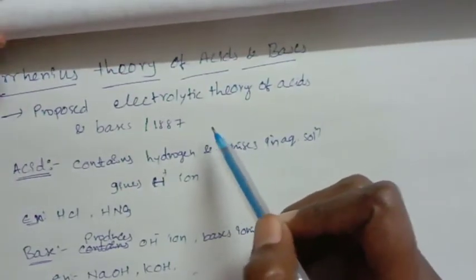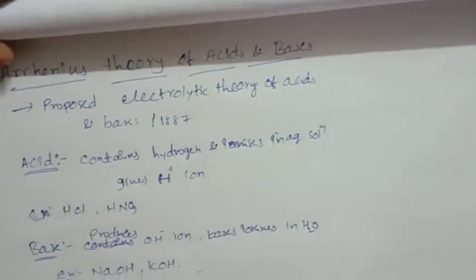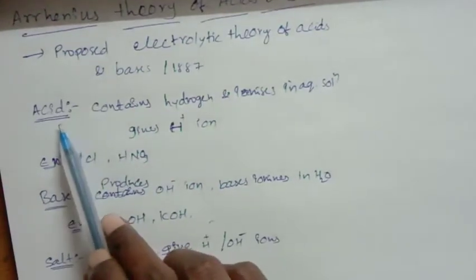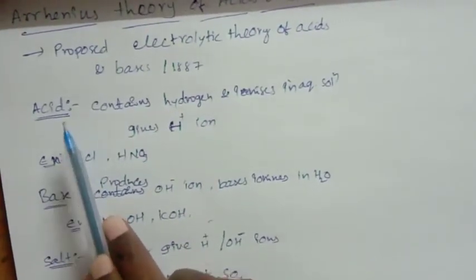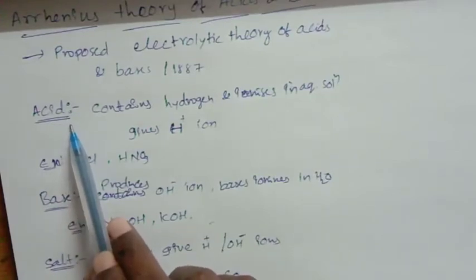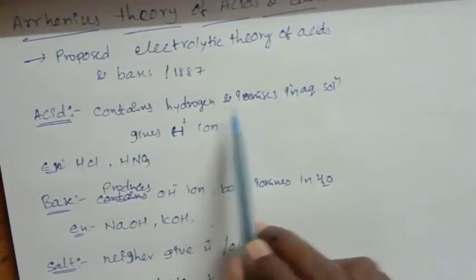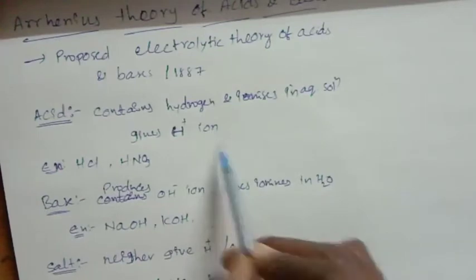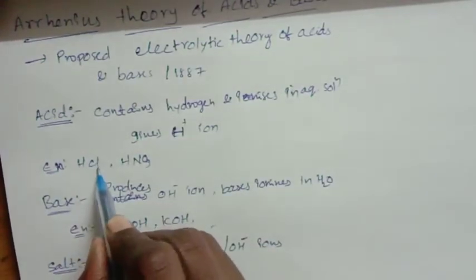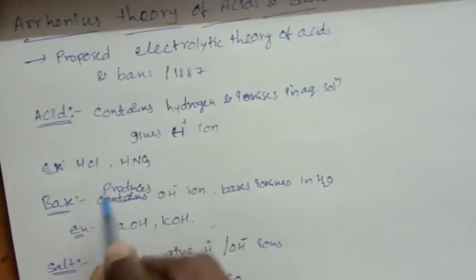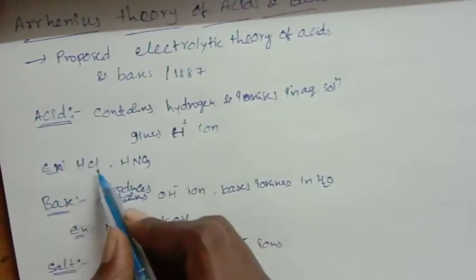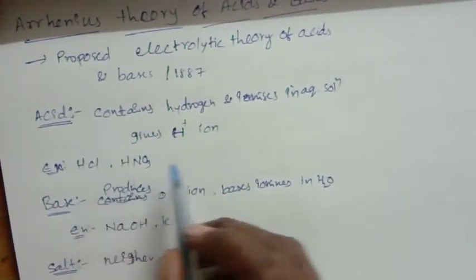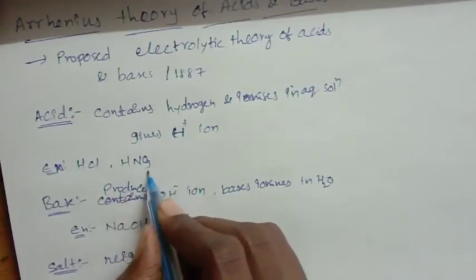According to this theory, we will see what is an acid, what is a base, and what is a salt. First, the acid. An acid is a chemical substance that contains hydrogen and ionizes in aqueous solution, giving H plus ions. For example, HCl ionizes in aqueous solution and forms H plus and Cl minus, and also H plus and NO3 minus.